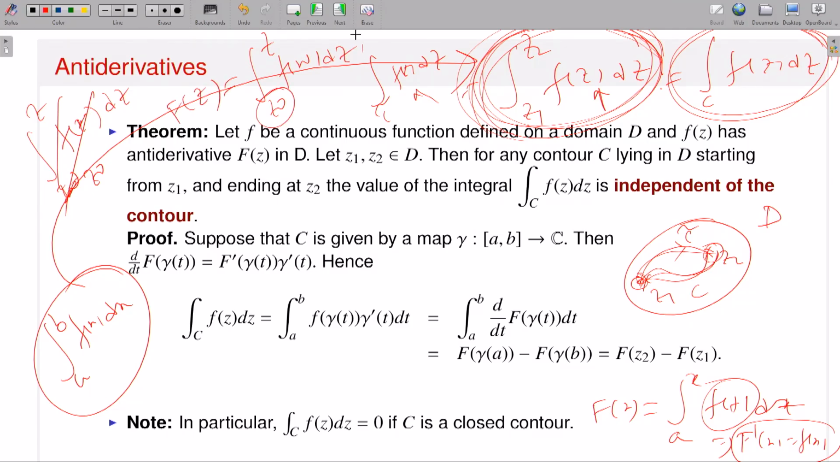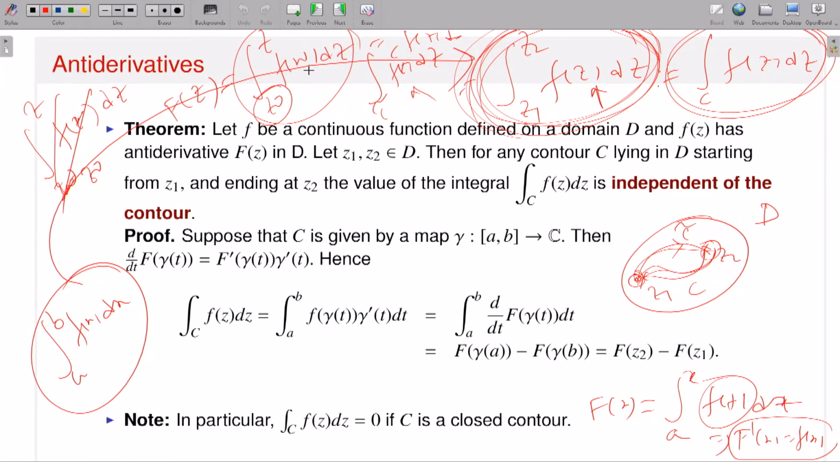Z0 is fixed. And what is the meaning of this integration? As I said, take some contour starting from z0 to z, and this is the corresponding contour integration. That is perfectly all right, but you have to be very careful that it should be independent of the choice of the contour starting from z0 ending at z. Then you will have this kind of indefinite integration.